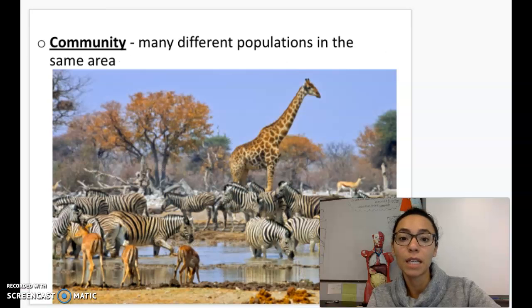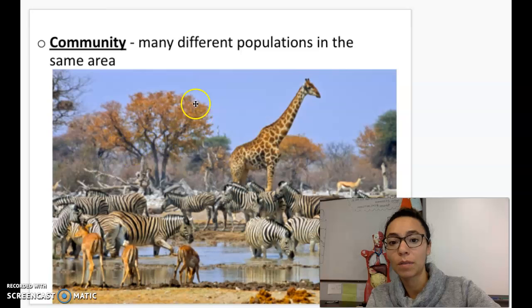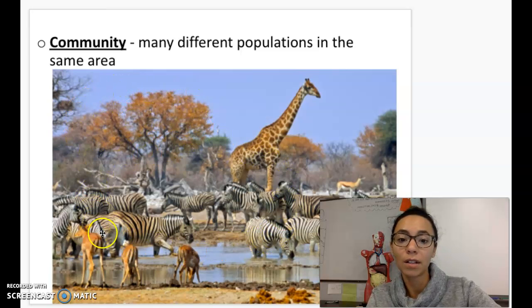A community is when many different populations live in the same area. So we have a population of zebra here. We also have a population of some kind of gazelle, a population of giraffes, a population of trees. So all of these populations together, all of these living things are called a community. Living things, all living things.